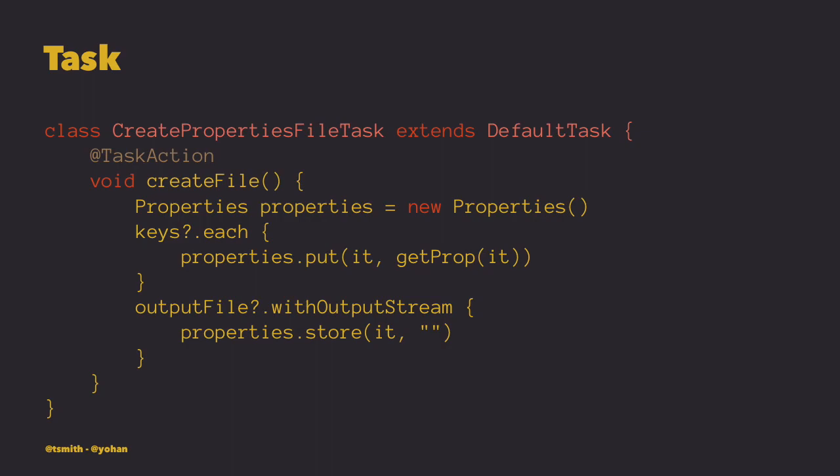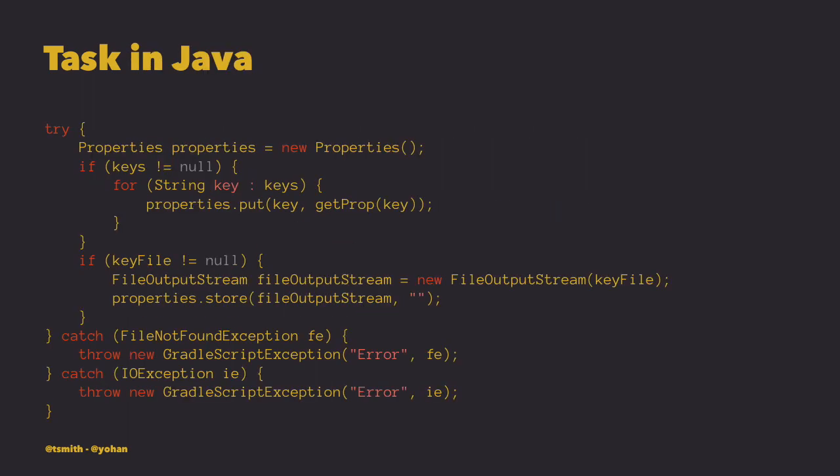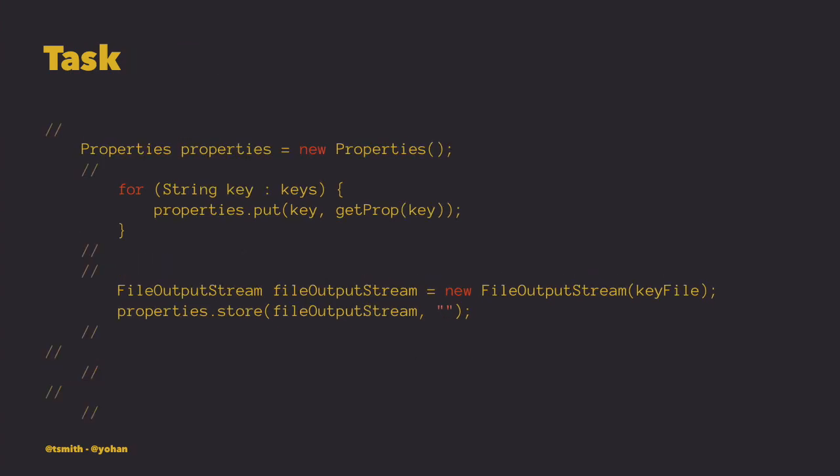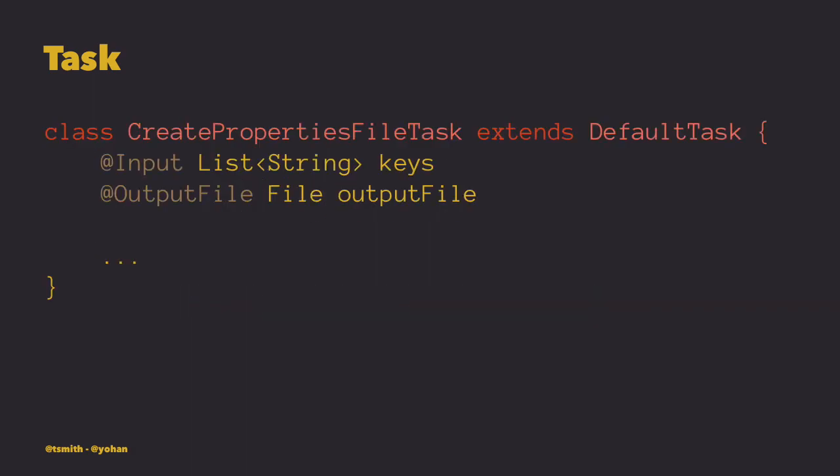So let's compare that if we had written the same task in Java. So you can see now the code's starting to get really big. You have the null check, you have the catch exceptions, the error handling, etc. And for dramatic effect, I'll show you what it looks like if you had commented out all the ceremonial code. So that's pretty much just about the same as the Groovy version that we saw earlier.